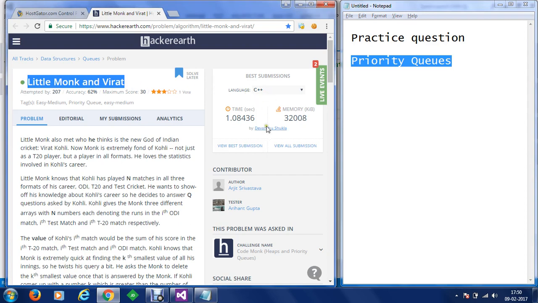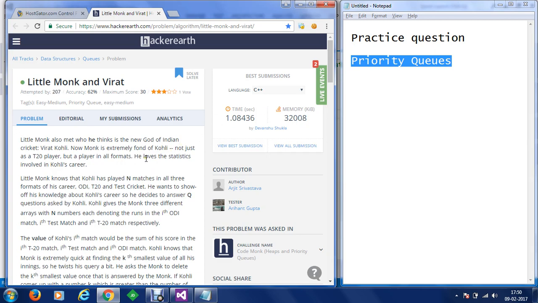has been accepted as the best solution for this problem, which I have coded for a minimum time duration of 1.08436 seconds and the memory was 32008 kilobytes. It was attempted by 207% and our solution is considered the best solution for this problem. So we are going to understand how to approach solving problems on priority queues.